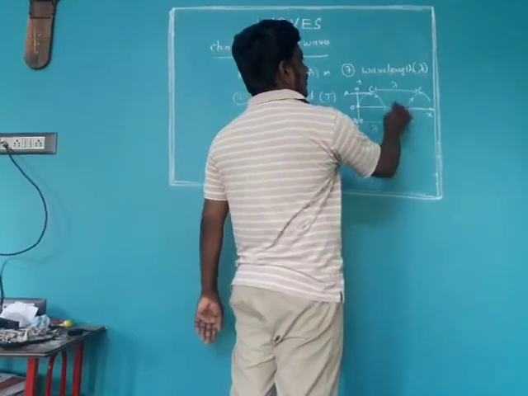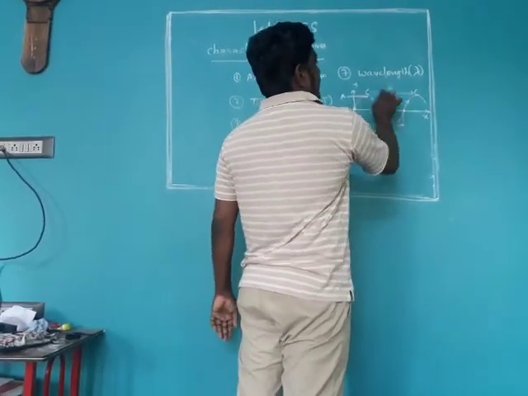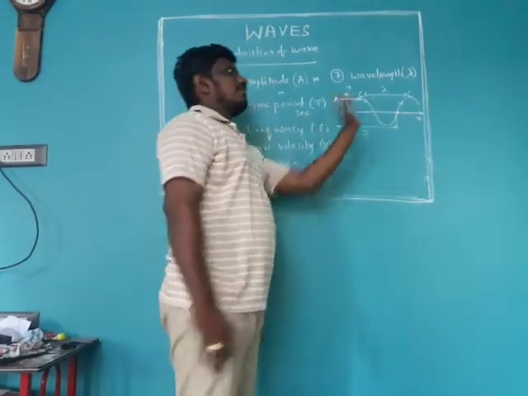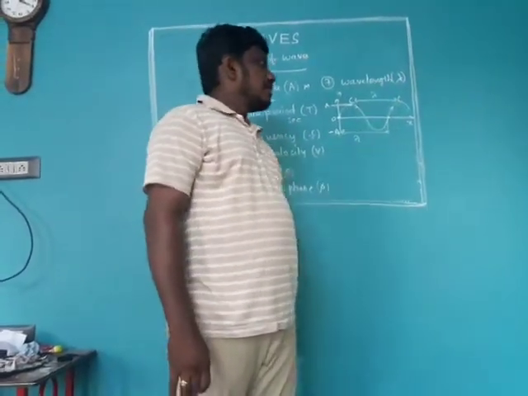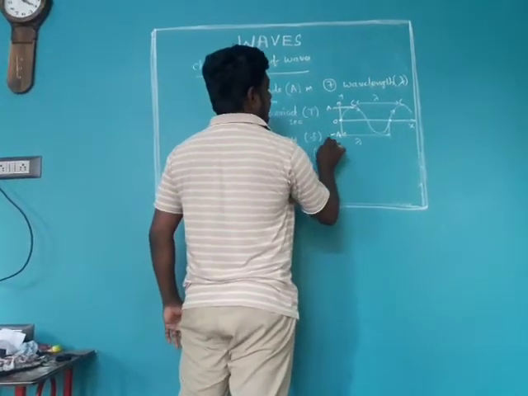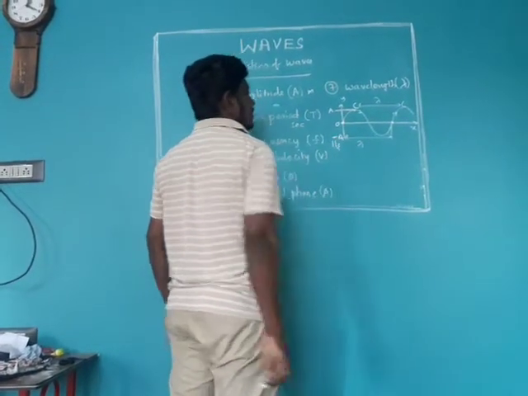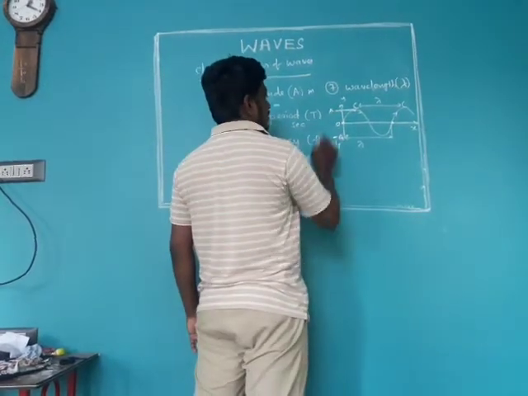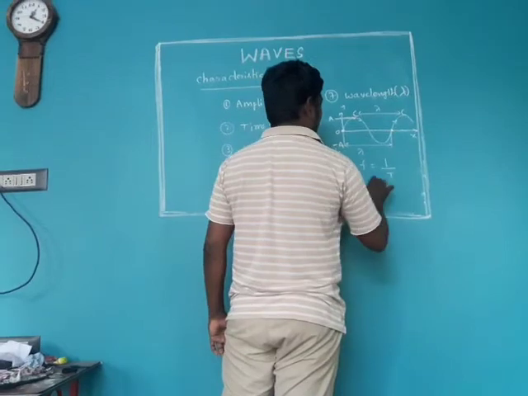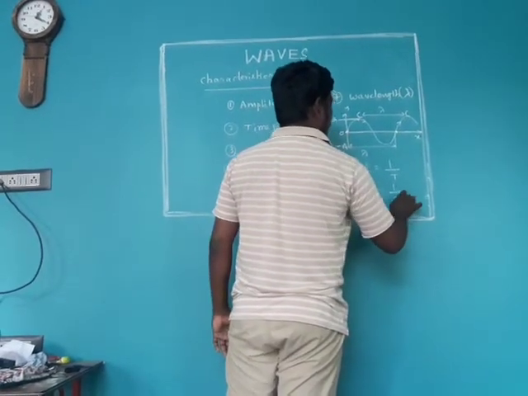Or else, for one vibration the wave travels one wavelength. The number of wavelengths traveled per second is also frequency. The unit of frequency is hertz. The relation between frequency and time period is that frequency is the reciprocal of time period, and time period is the reciprocal of frequency. Remember this.